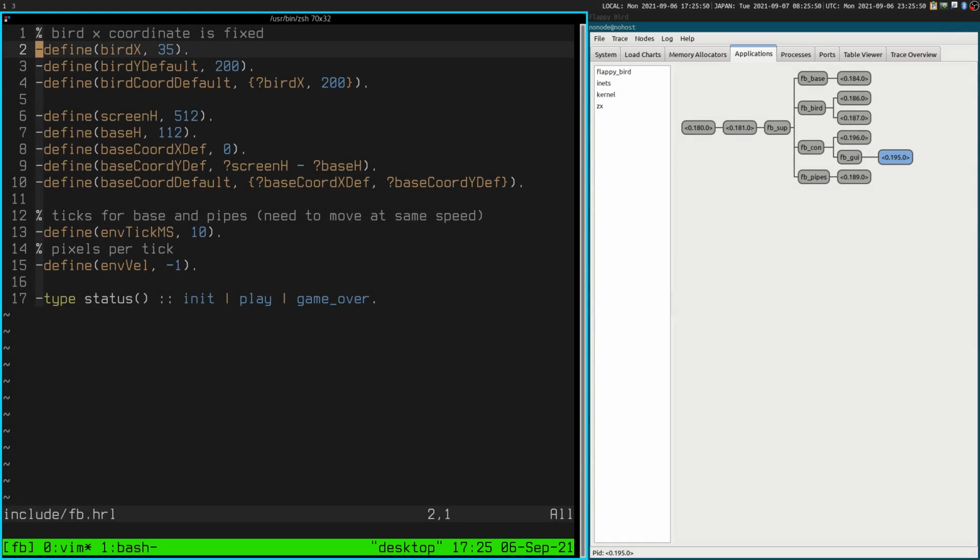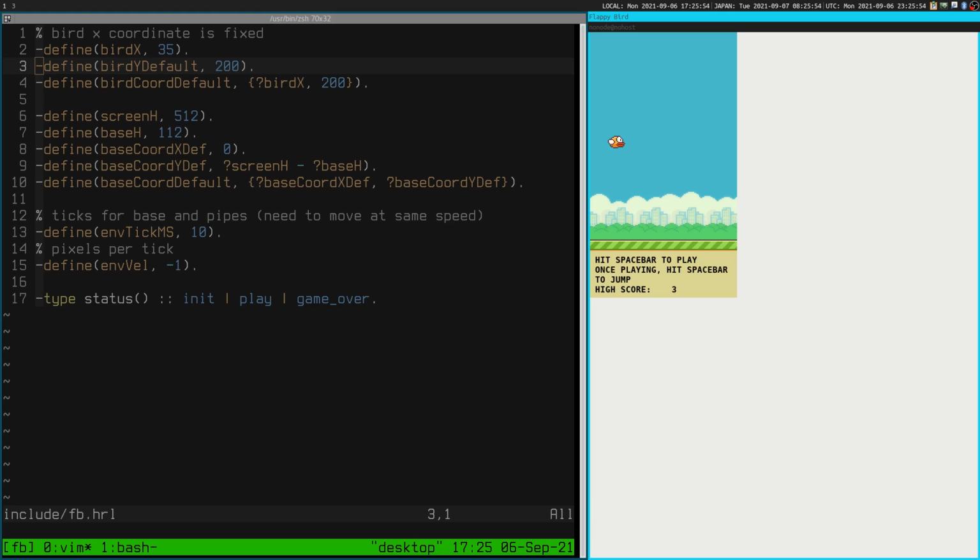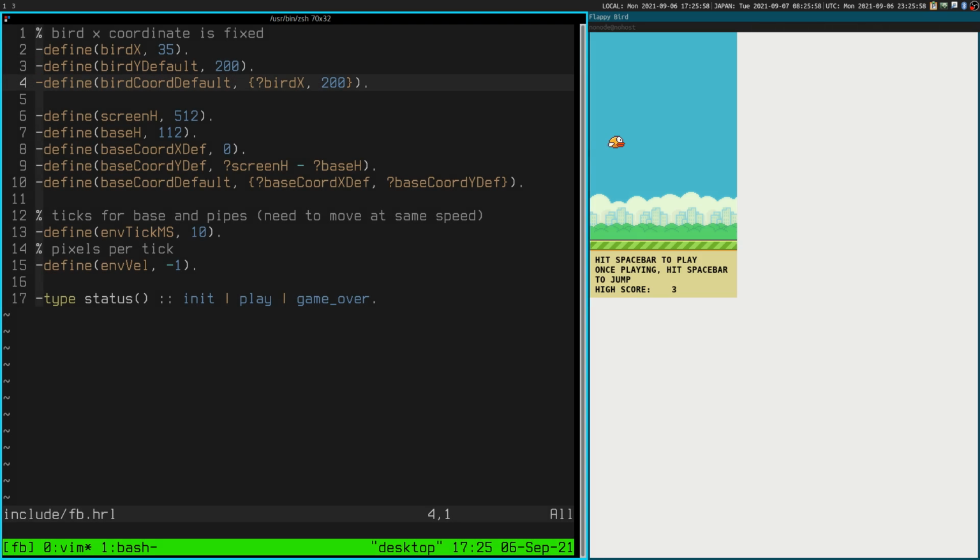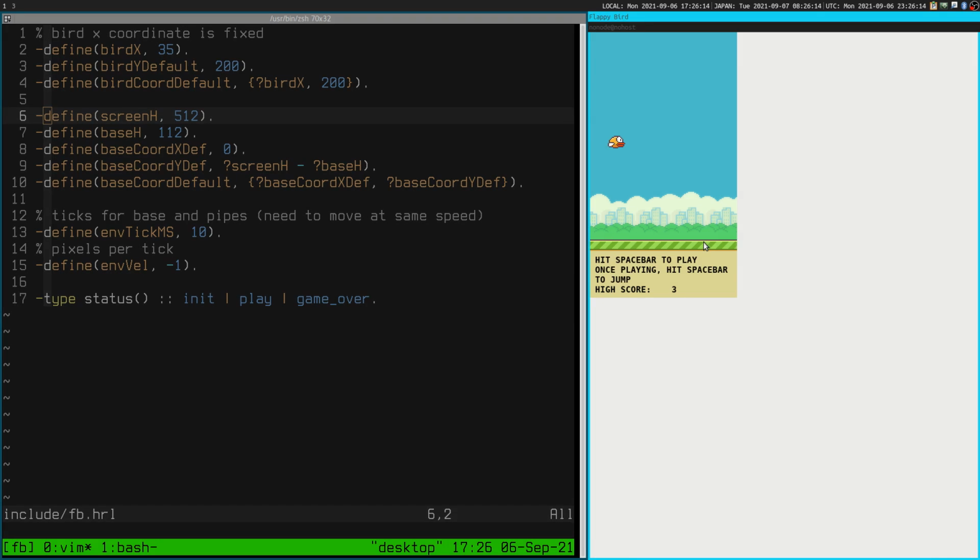So the bird X coordinate is fixed. So when you start a new game, here's its Y coordinate. The bird coordinate default is the X coordinate, and I don't know why that's not colon quote bird Y default, but okay. Screen H is the height. The base height is 112. Base chord. So the way this works is that